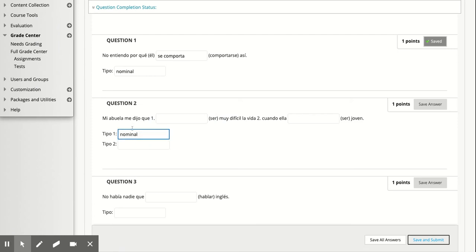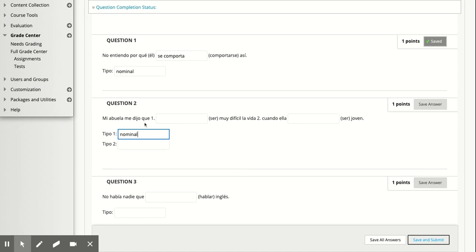All right, now she told me, past tense. So this is probably going to be past tense, and this is going to be past tense because our main verb here is past tense. So life was difficult. Now you have three decisions to make here, right? It's going to be past tense. Is it going to be preterite or imperfect? And then is it going to be indicative or subjunctive?